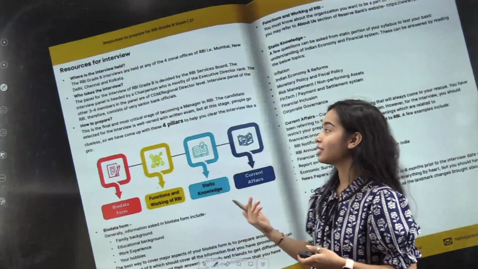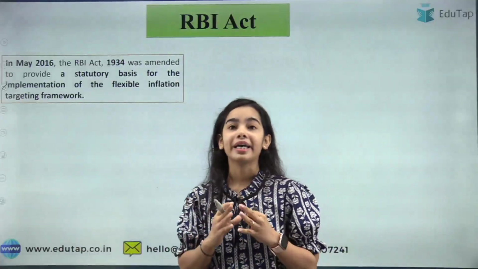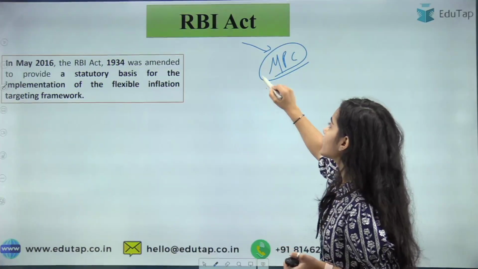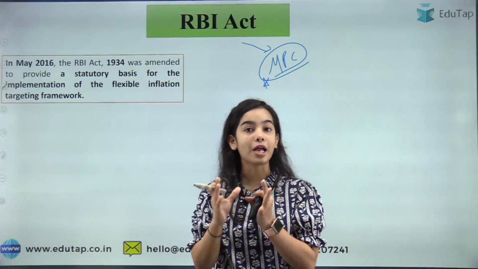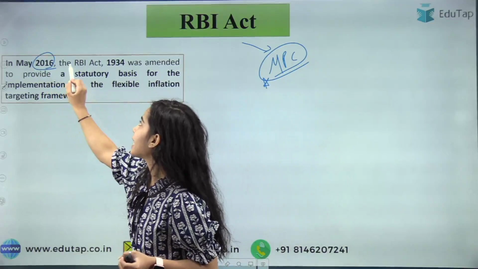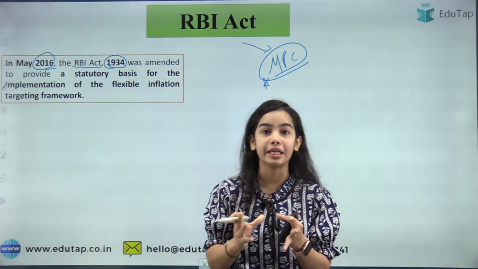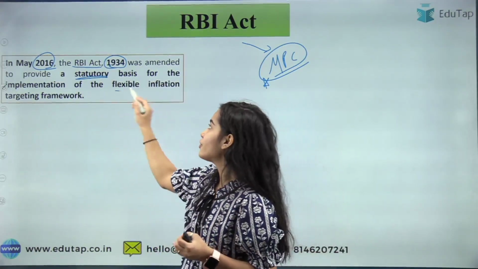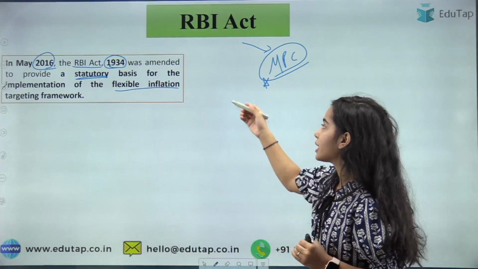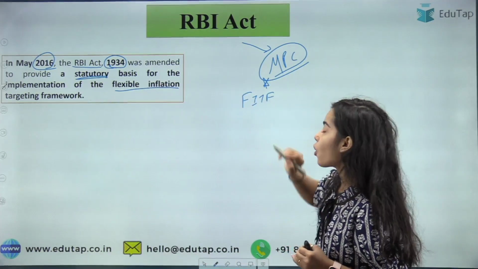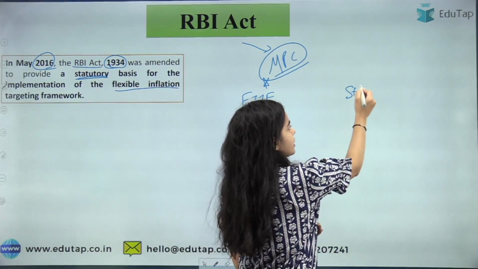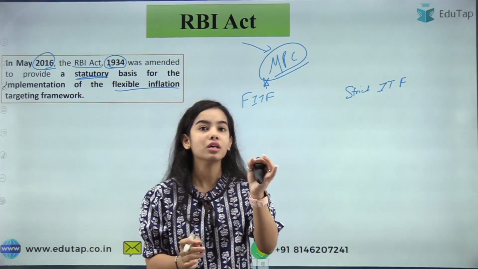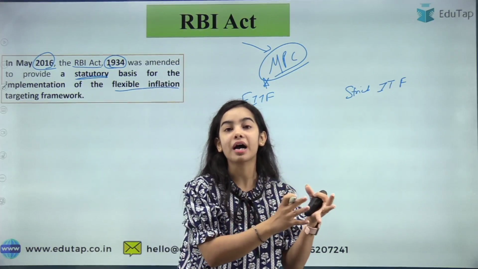Now starting with the session, starting with the RBI Act, because the Monetary Policy Committee, the monetary policy, comes under the RBI. This Monetary Policy Committee was formed under the RBI Act. In May 2016, the RBI Act 1934 was amended so that it provides a statutory, a lawful basis for the implementation of the flexible inflation targeting framework. See, there can be the flexible inflation targeting framework or there can be the strict inflation targeting framework. In the strict inflation targeting framework, the government with the RBI or the central bank decides a percentage.